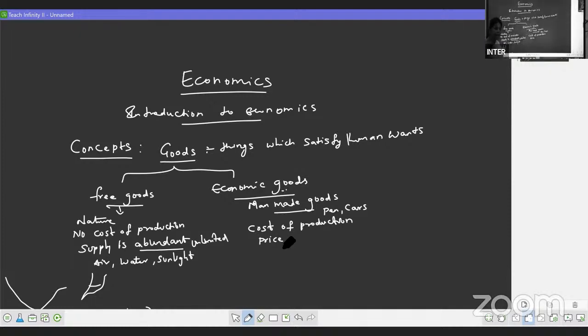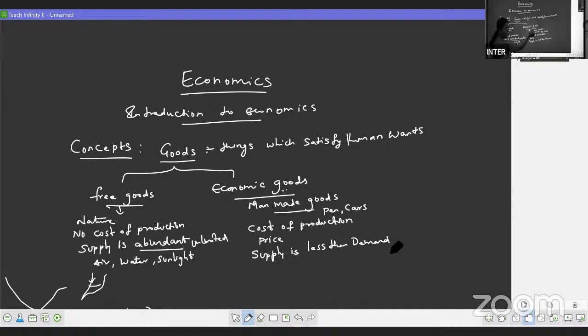Means we pay some price and take the goods. Supply is always less than the demand for economic goods.